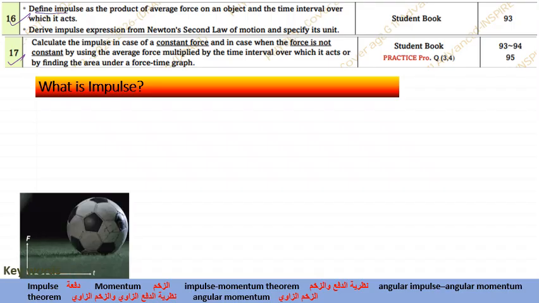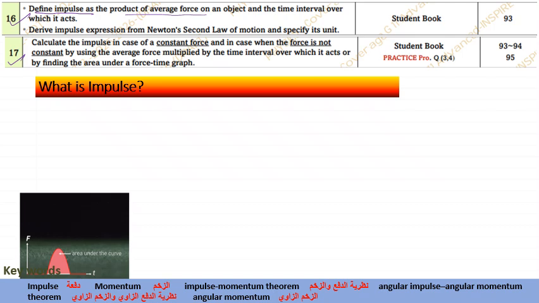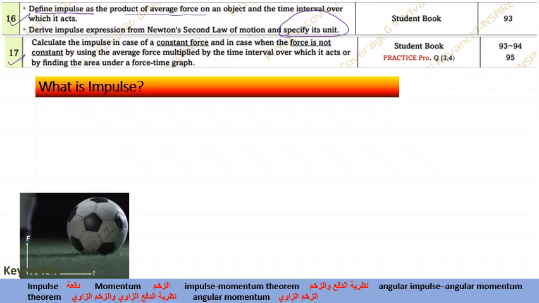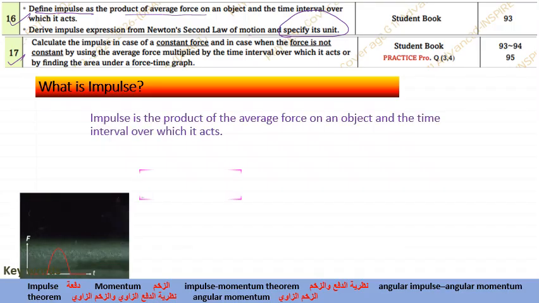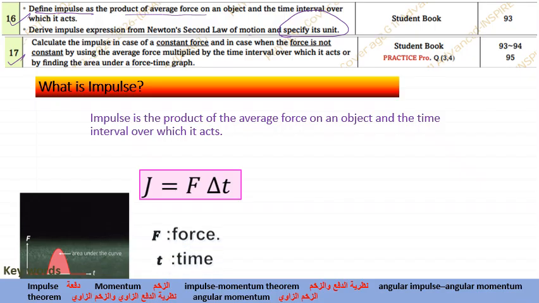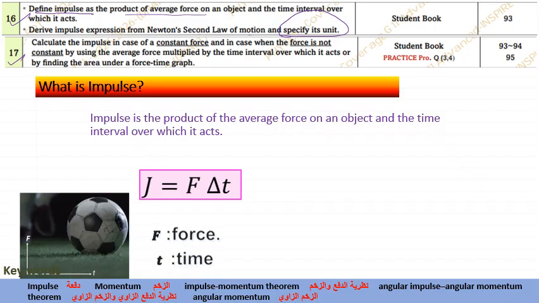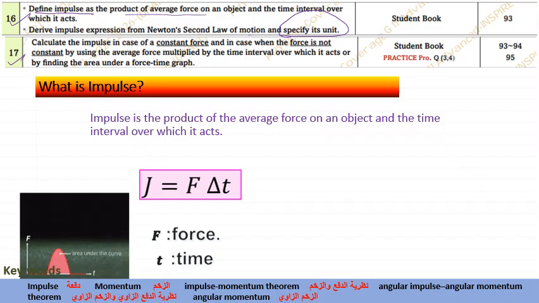So in connection with the impulse we have more questions. Okay, define impulse, product of average force and time interval of which act, derive the impulse expression from Newton's second law of motion and specify its SI unit. Okay, see, I'll make it clear. These concepts are very much needed for this particular lesson, especially in connection with the calculation as well as in connection with its SI unit.